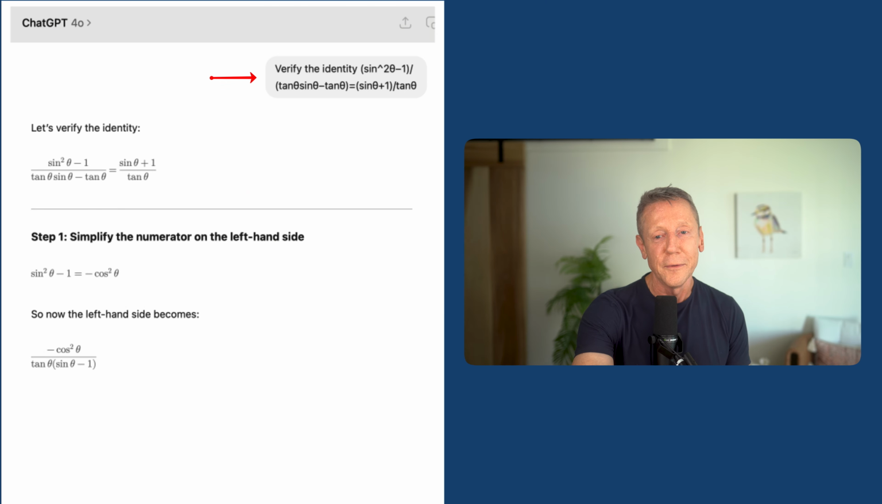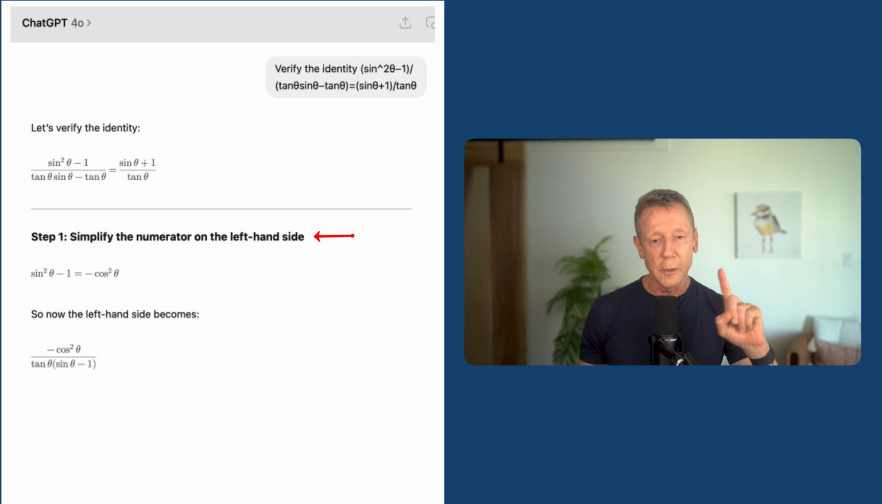So here's what I did. I found a trig identity that I only found in one textbook, and I consider it a medium level of difficulty. I don't think it's terribly difficult. I fed it into chat, and here's what it did. I say, chat, verify this identity. And it responds, and it's very peppy. It says, hey, let's verify this thing. And what it does is it says, step one, let's simplify the numerator on the left side.